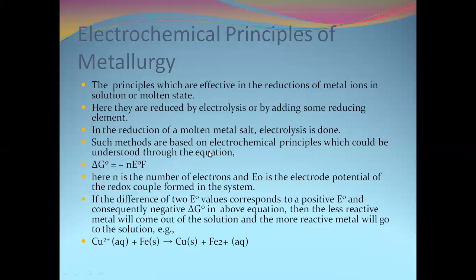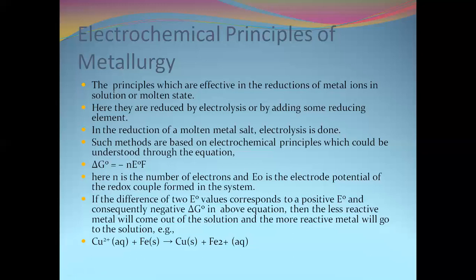In pyrometallurgy, we studied the thermodynamic expression of the Gibbs-Helmholtz equation, delta G equals delta H minus T delta S. Here also we need an equation, delta G naught equals minus n E naught F, where n is the number of electrons and E naught is the electrode potential of the redox couple formed in the system.